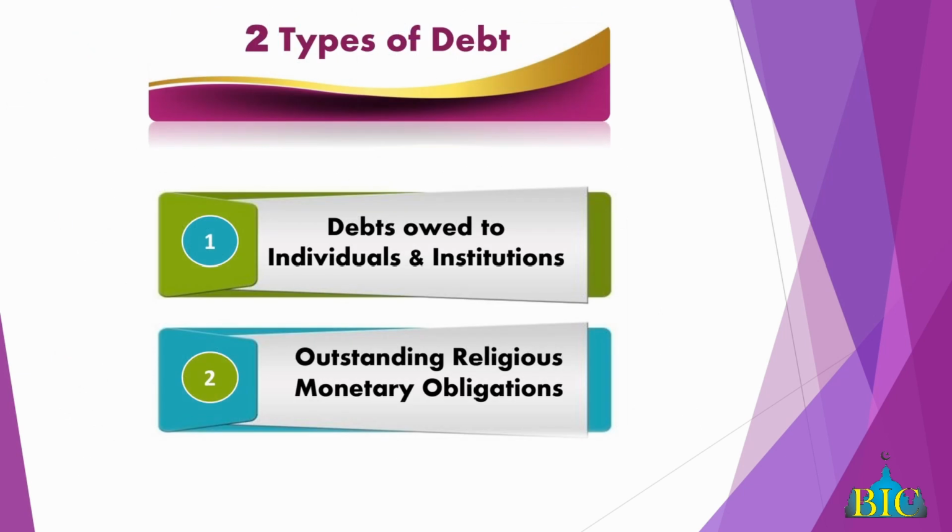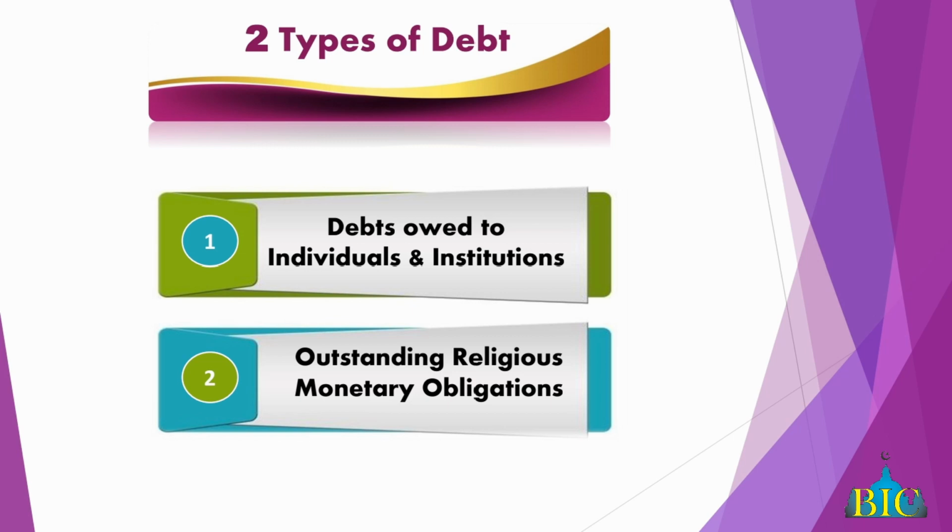There are two types of debts, right? Debts owed to individuals, and debts owed to institutions and companies that they deal with. These are debts owed to people. And then you have those debts that are religious obligations, any outstanding monetary religious obligations.